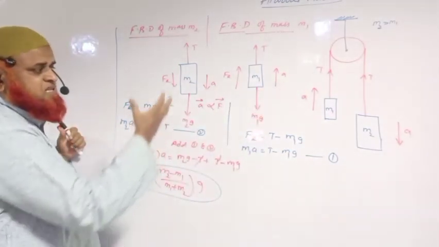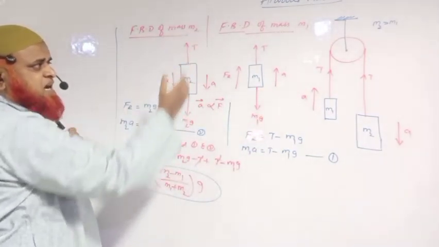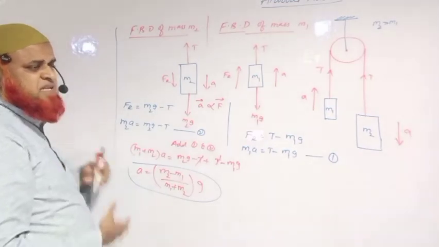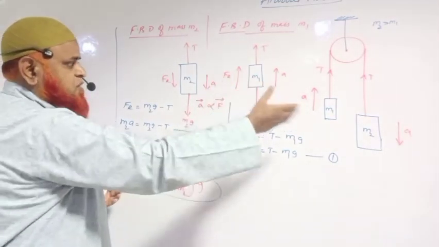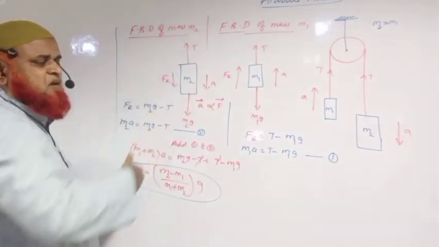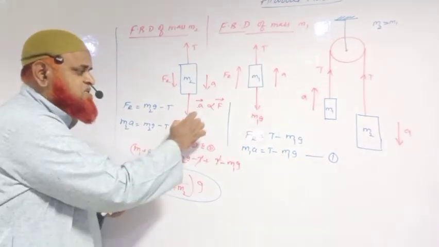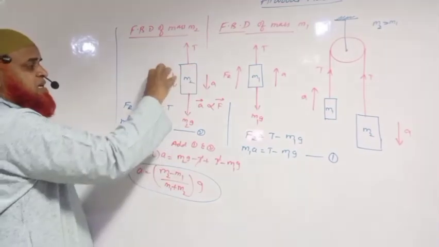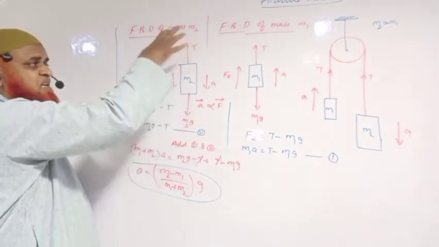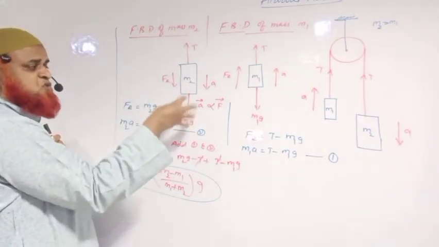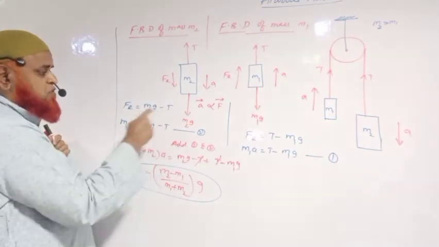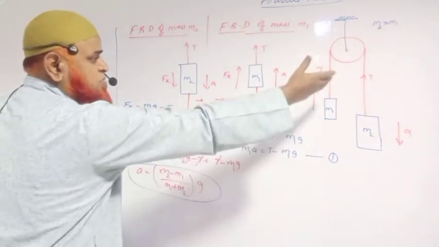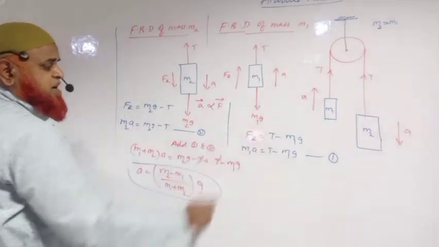Take the second body of mass m2. How many forces are acting on it? Tension upwards, weight acting downwards. But if you observe, acceleration is downwards, which means the resultant force is also downwards, because acceleration is directly proportional to force and takes place along the direction of the force. Then the resultant force will be dominating minus less dominating. Who is dominating here? m2g is dominating. So m2a is equal to m2g minus tension T.